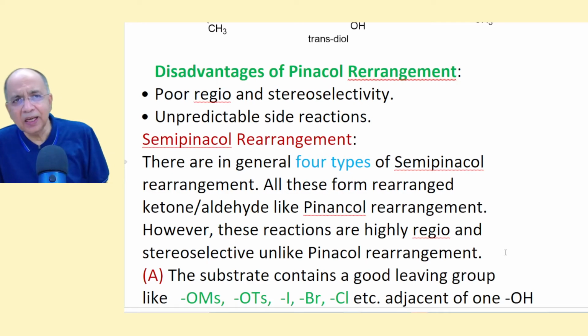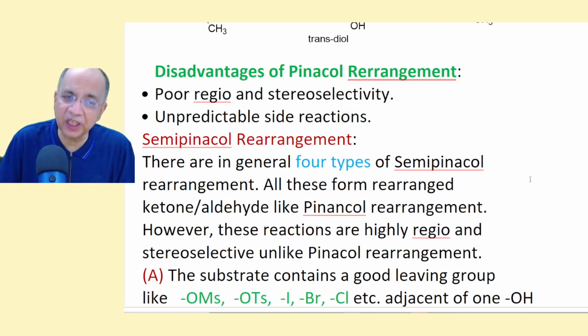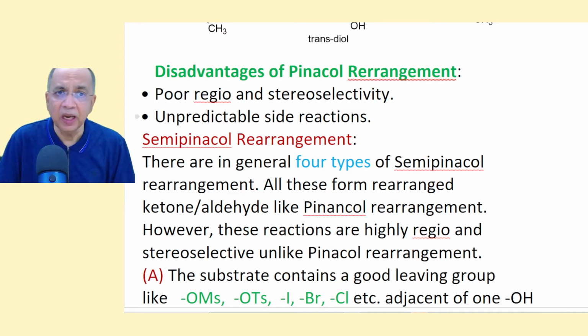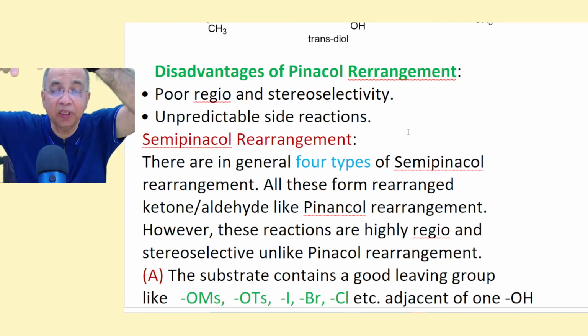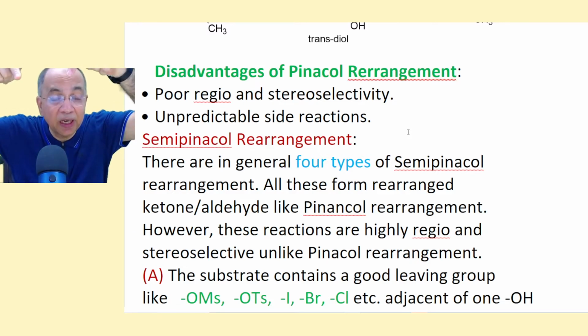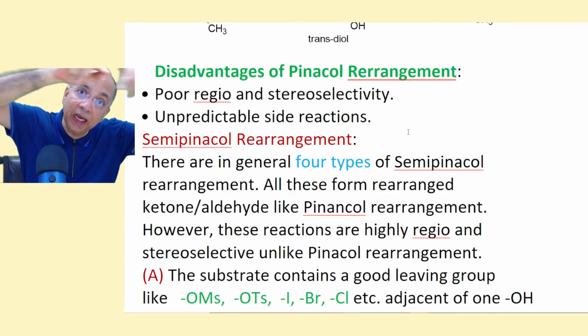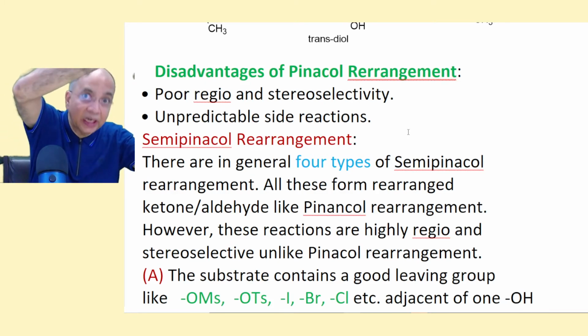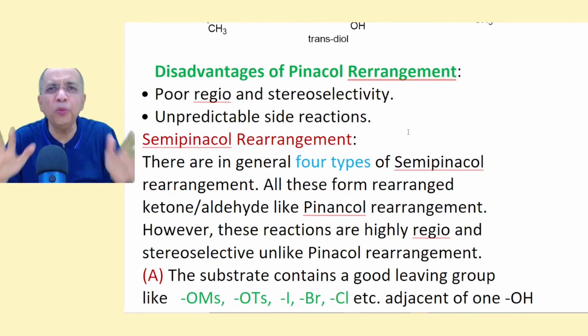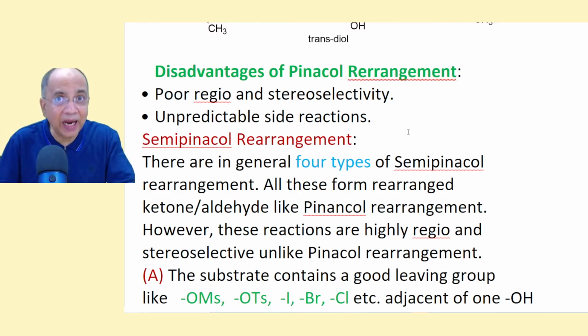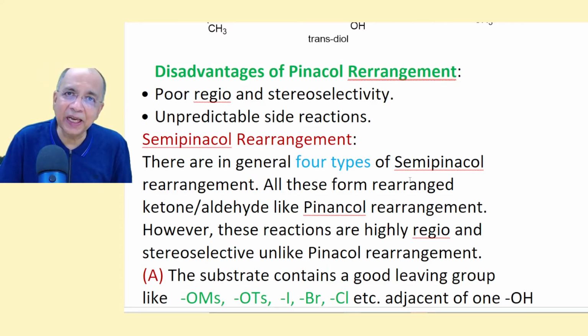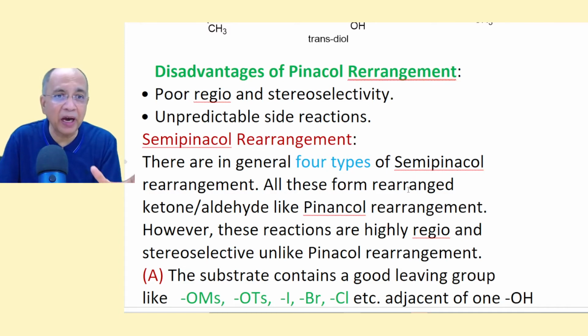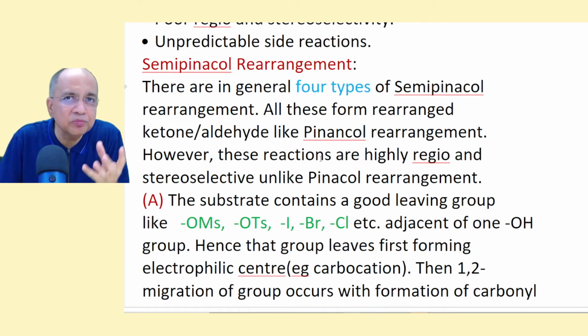Now, there are several disadvantages of the pinacol rearrangement. Poor regioselectivity, and we have not at all studied stereoselectivity, which is also very poor. Regio, so many products are obtained, whether the carbocation will be formed here, favoring kinetics, or here, favoring thermodynamics. And if kinetics from the first step, whether the second step is thermodynamic or kinetic, there are so many possible angles. So you get a mixture of products, but